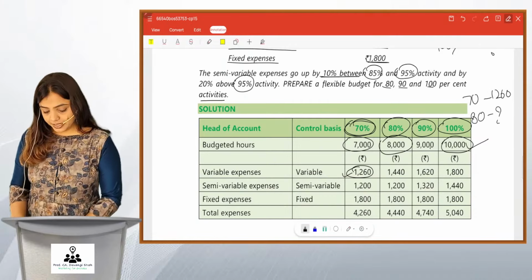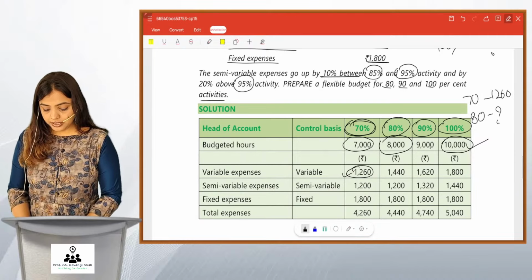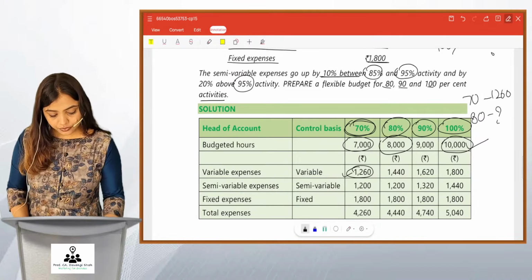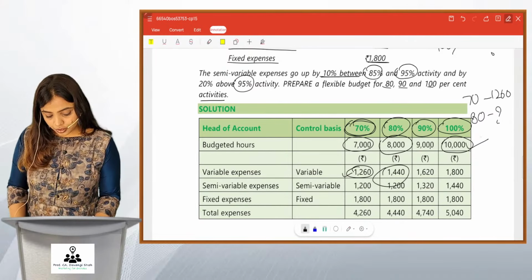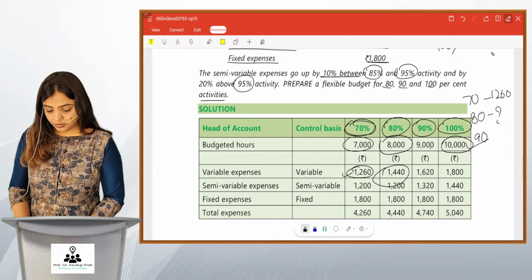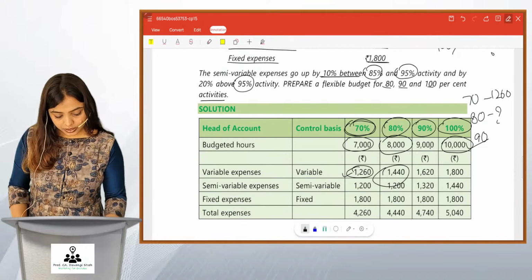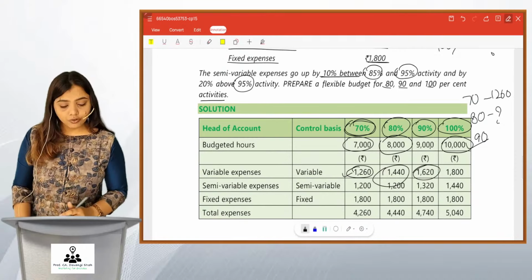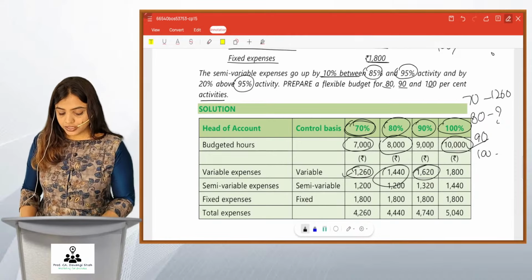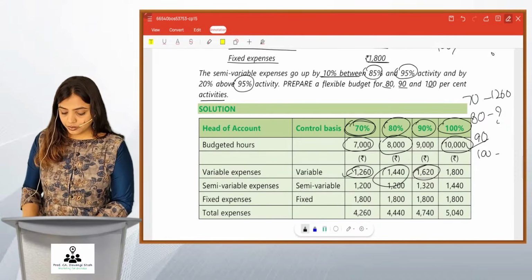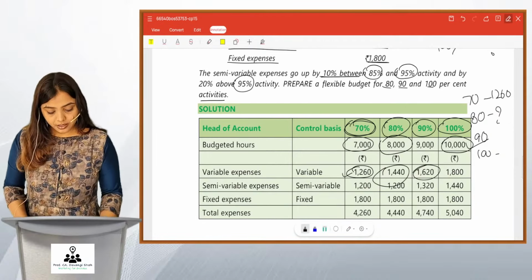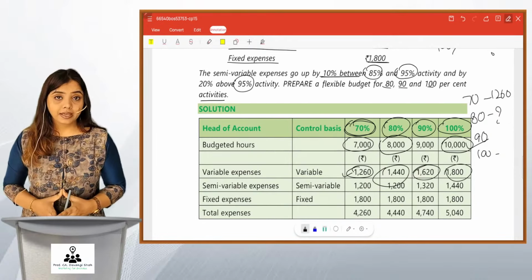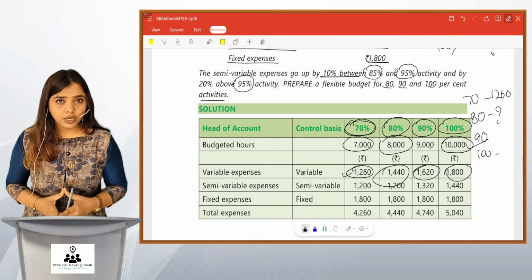Just simple cross multiplication, 1260 into 80 divided by 70, you get 1440. At 90% it will be how much? 1260 into 90 divided by 70, you get 1620. At 100% it will be how much? 1260 into 100 divided by 70, friends, you get 1800. So what you have to do is simple cross multiplication for variable cost.